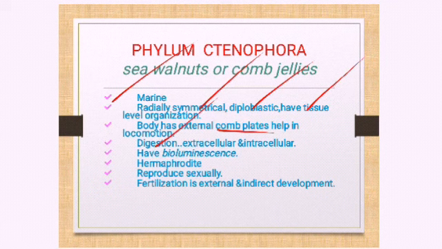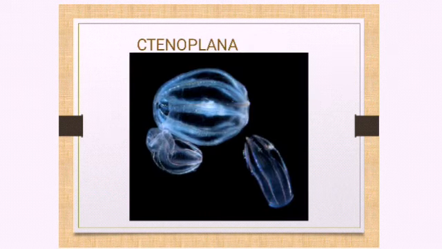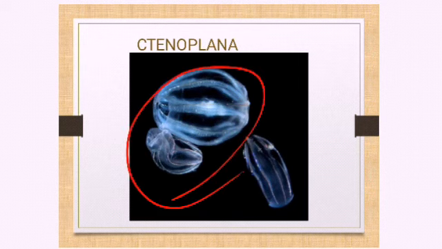Thereafter, digestion can be intracellular or extracellular, and they have bioluminescence. Now, a new term, bioluminescence. Bioluminescence means they emit some sort of light by which they make themselves visible in the dark regions of oceans. So you can find Ctenophora is having bioluminescence. The organism is emitting a form of light.